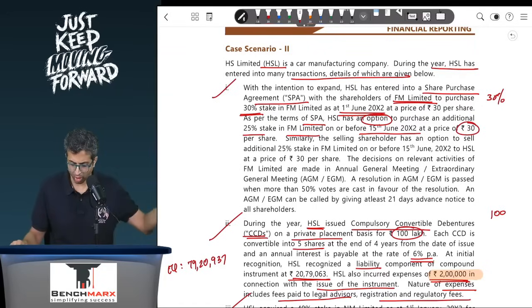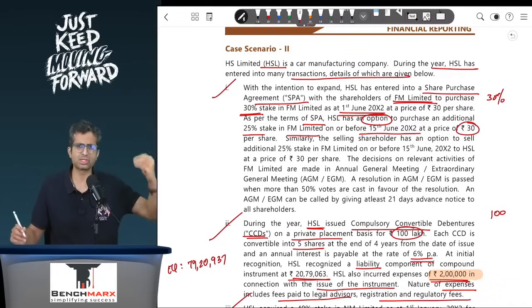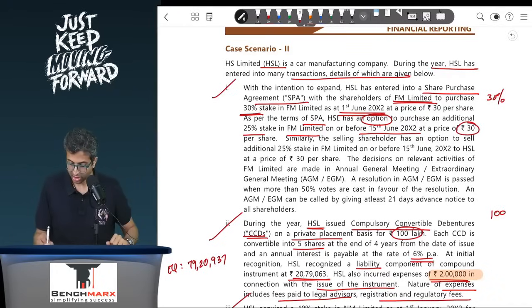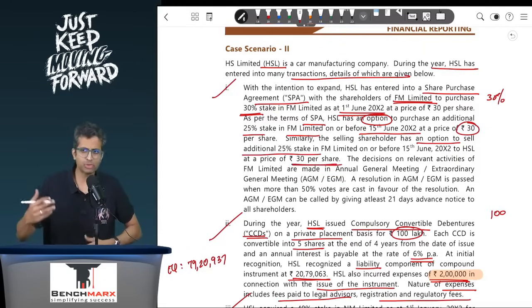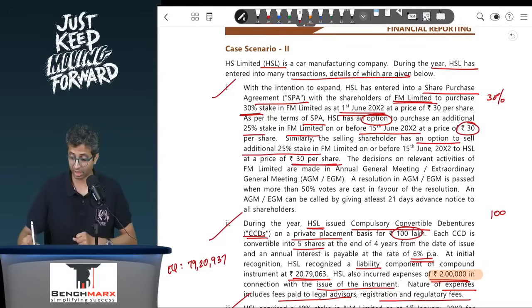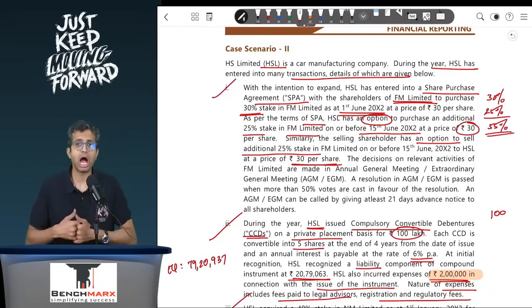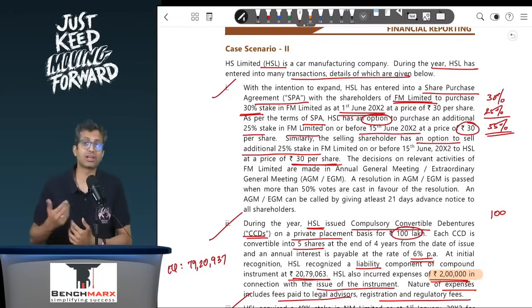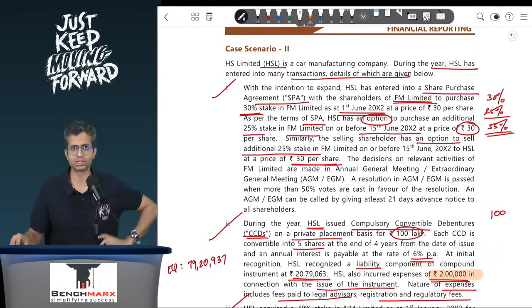You have already bought the current 30% stake at rupees 30 and hence the price of 30 seems to be reasonable. Similarly, the selling shareholder also has an option to sell the additional 25% stake on or before 15th June at a price of rupees 30. So basically, you have an option to buy, they have the option to sell, and that is at the fair market price, and hence for the 25% there seems to be a practical ability to exercise. And hence, even if I don't own the 55% stake as of today, I do have the substantive rights which give me the current ability. As a result, ideally there should be control with effect from 1st of June. You don't need to wait till 15th of June when the actual exercise happens.